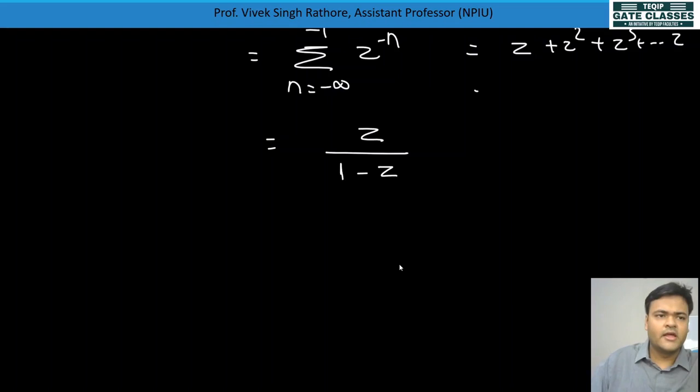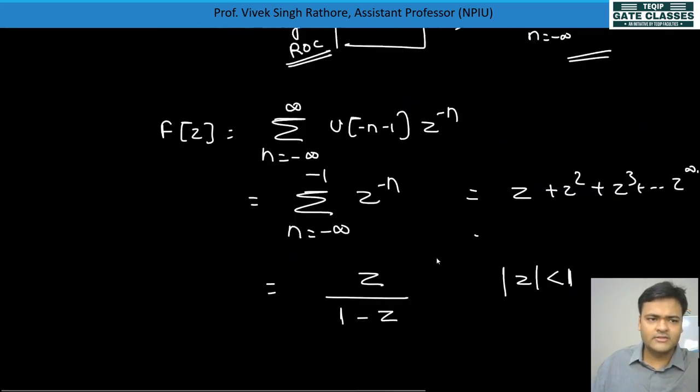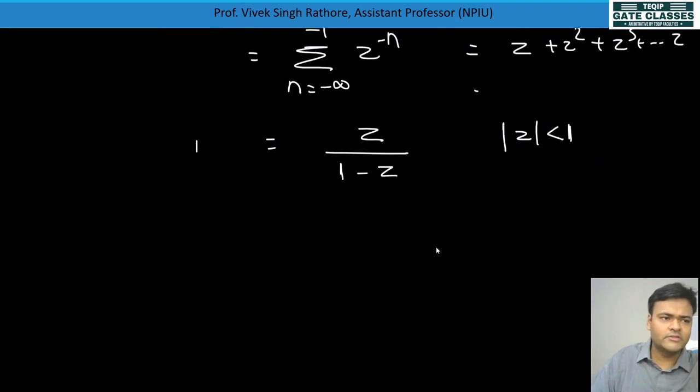And for the ROC, mod z is less than 1. Whenever mod z is less than 1, then only we can take its transform. This is F of z.